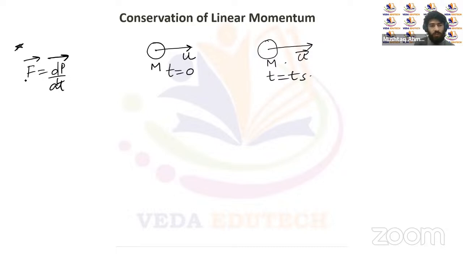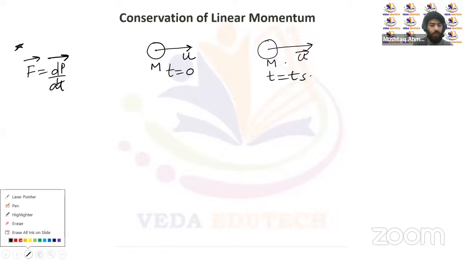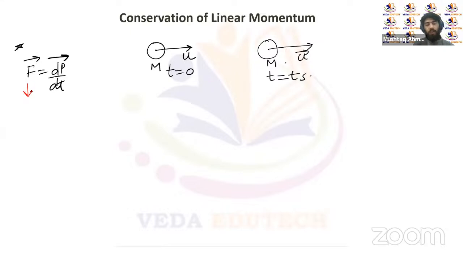So if there is no external force on the body, F external is equal to 0, so F is equal to 0 here.